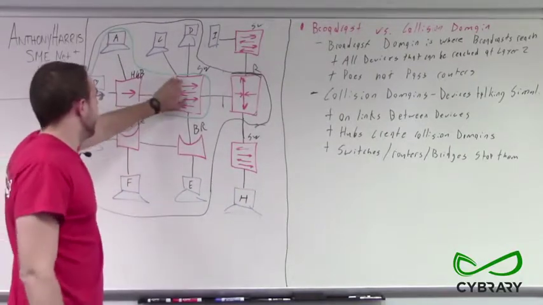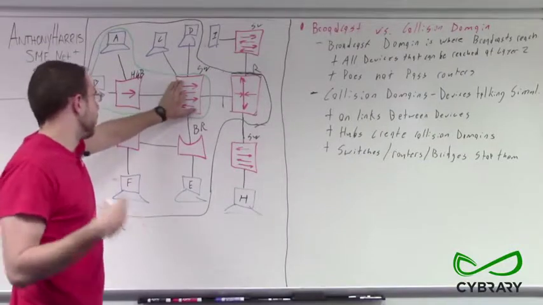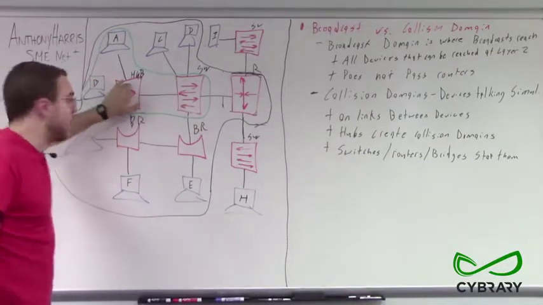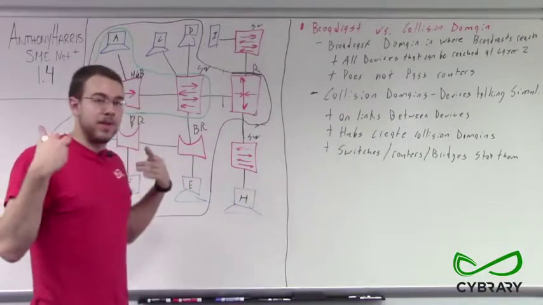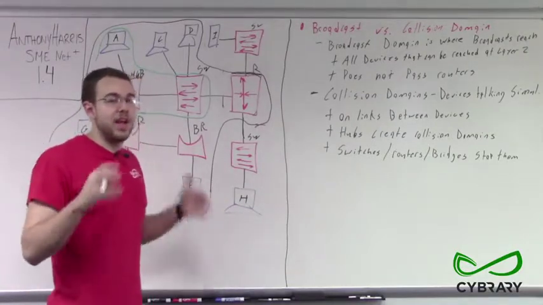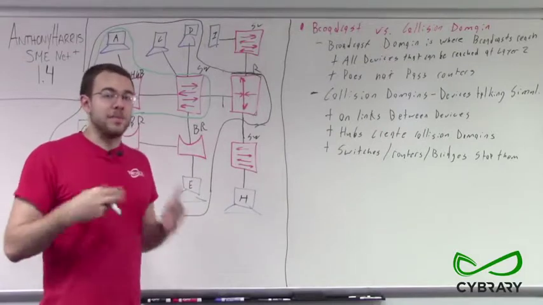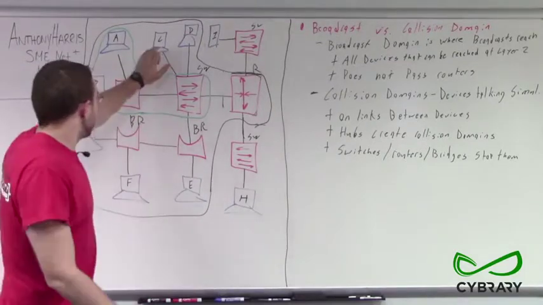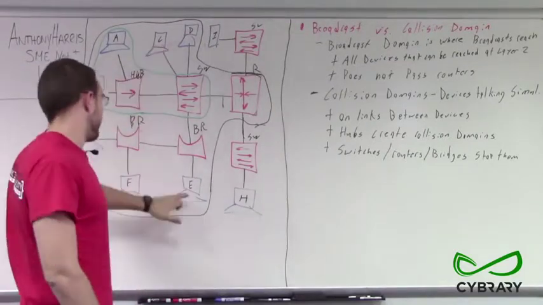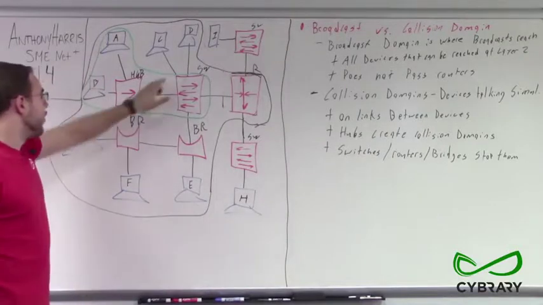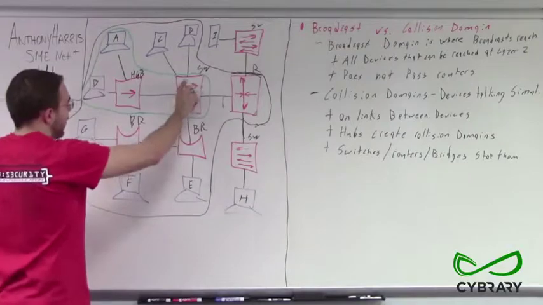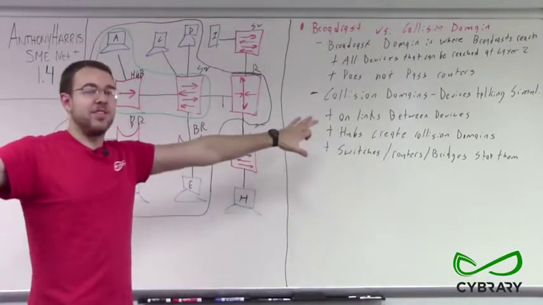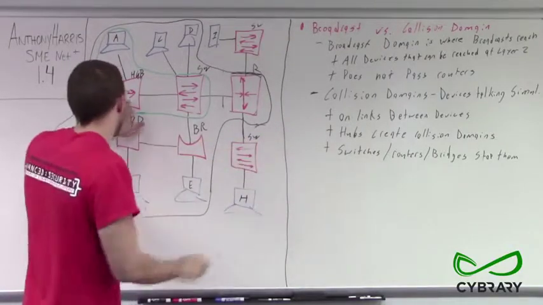Our switches do not create as large collision domains as hubs, because our switches have tables in which they assign certain ports to certain MAC addresses. So if computer C is trying to send a packet directly to computer E, the only on-link device it has is our switch. And our switch isn't going to just broadcast that packet out to everybody like our hub does.